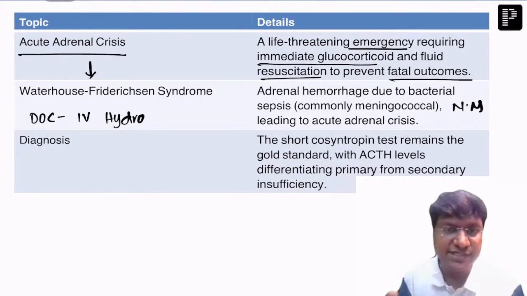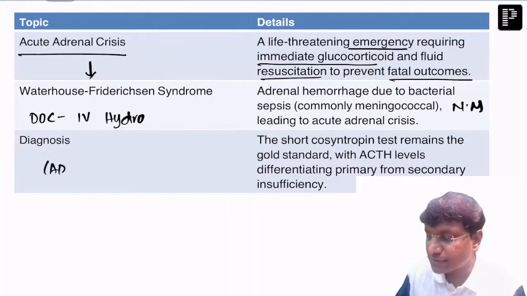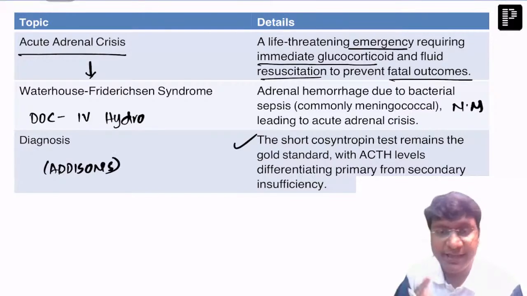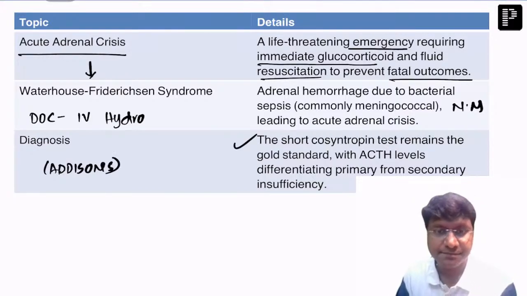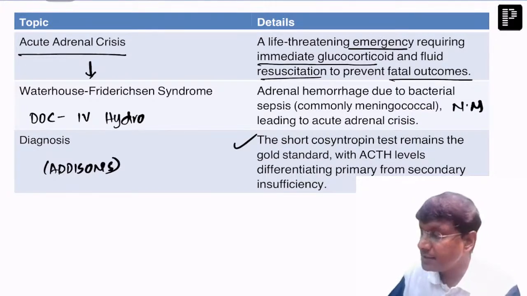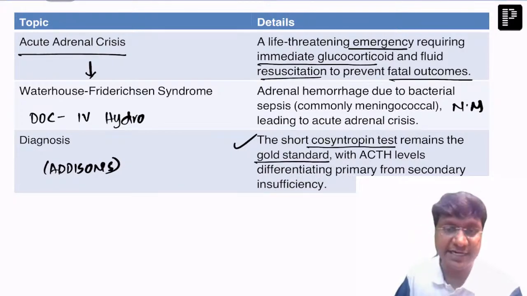Whereas in Addison's, you don't require IV hydrocortisone. Oral hydrocortisone is also fine. Then, how will you diagnose Addison's? The investigation of choice will be the short cosyntropin test. That remains the gold standard.